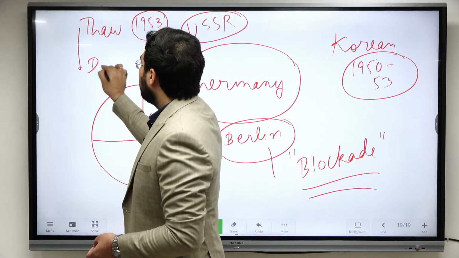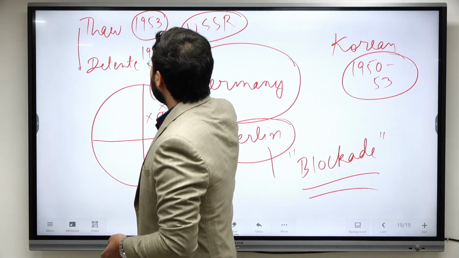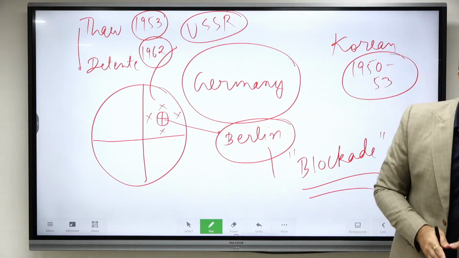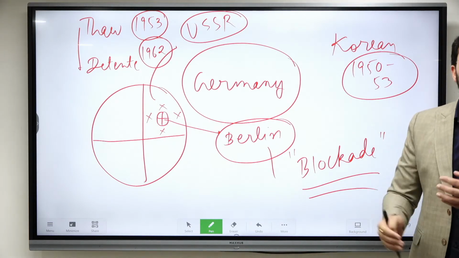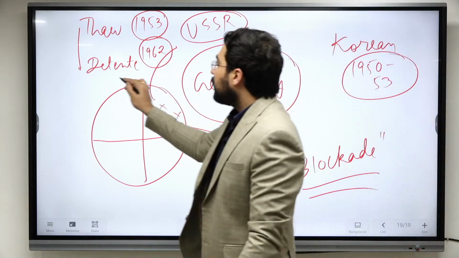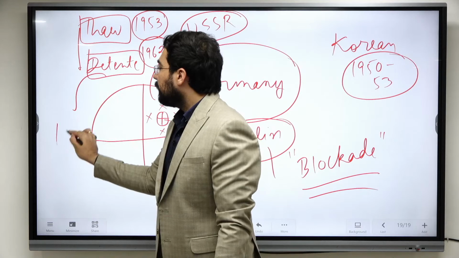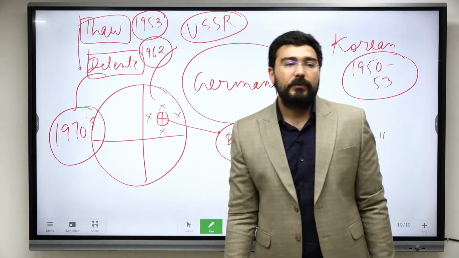Similarly, then we have the phase of Detente. This phase comes in 1962. In 1962, world was very close to first nuclear war, that is Cuban Missile Crisis. Okay, but this was somehow averted, and after that a phase of Detente came. By 1970s, the economy of USSR started underperforming.